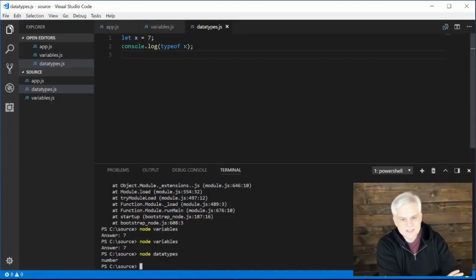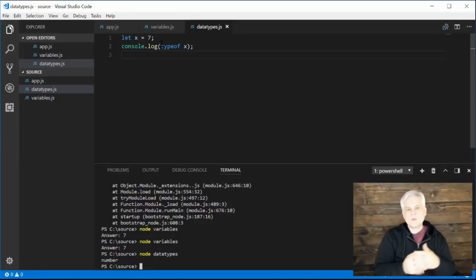The x data type is a number, and a data type is really just the kind of data that we want to store. If you want to perform math or some algebraic operation, then you want to use a number. And if you want to do a yes or no, true or false evaluation, then you'll want to use a Boolean.